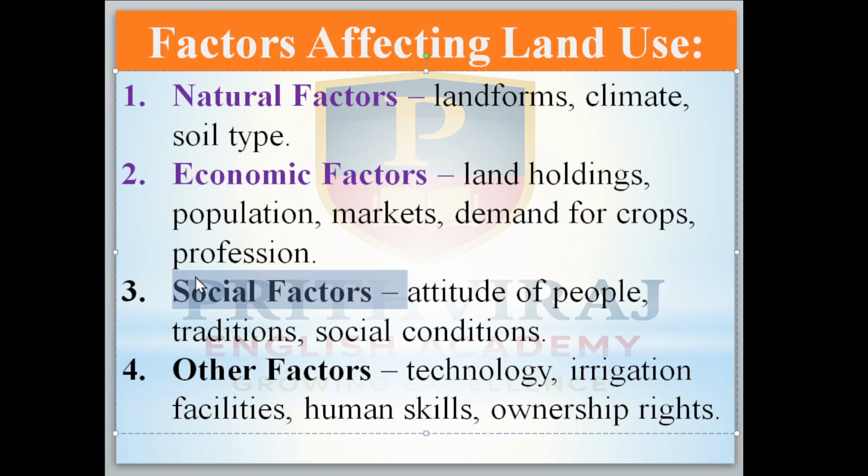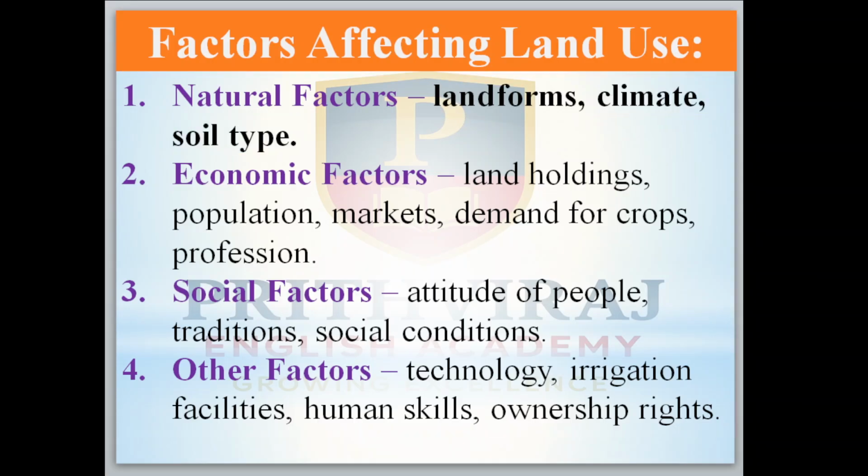If you have a nearby city, then that will be different. If it is far away from cities and villages, then most of the time it will be used for agriculture, sometimes for mining or something else. Along with that, climate also plays a vital role. Next, soil type also plays a vital role in the natural factors.